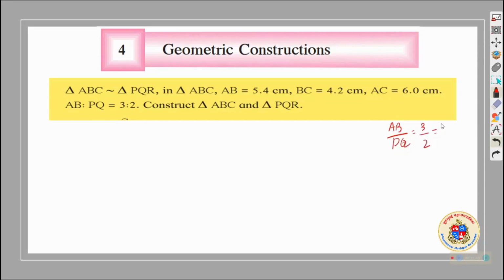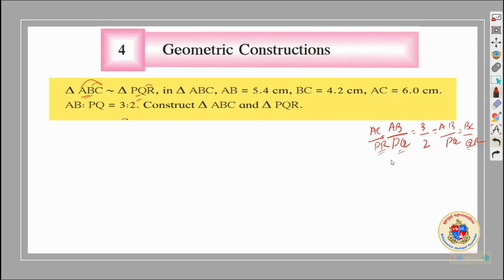The order of writing से मैं लिख रहा हूँ. देखो AB लिए तो PQ लेना है और BC लिए तो QR लेना है. So I will write BC upon QR. If I write AC, I will write AC upon PR. Then we can find out the sides PQ, PR and QR from here.